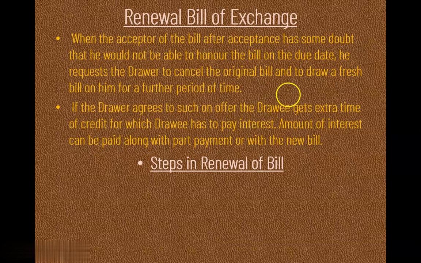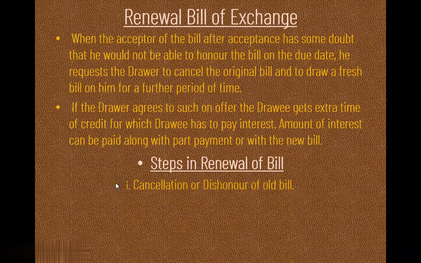Now the point to remember here, students, amount of interest. Always remember, amount of interest can be paid along with part payment or with the new bill. It depends on the sum. In the sum, they will specify whether the interest amount is paid along with the part payment or with the new bill. So we have to read the sum very carefully, right? So this is called a renewal of bill of exchange. It means when your first bill is cancelled. Now, always remember the steps so that there will be no mistake when we are going to pass the journal entry here. So, steps in renewal of bill.